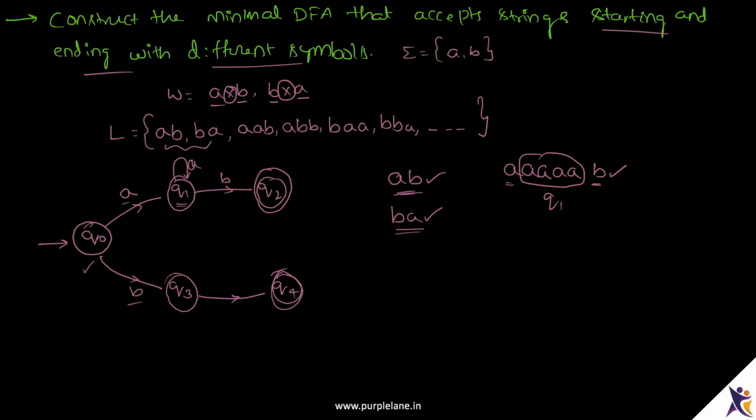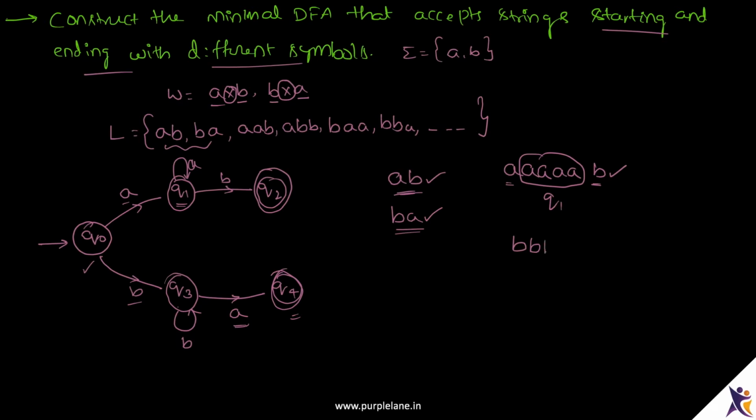Now coming to Q3. How did we reach Q3? By seeing a B. On seeing A from Q3, we can go to Q4 and accept it. What if I see a B at Q3? Similar to the transition at Q1, no matter how many B's I see at Q3, I will be in Q3 itself and wait for an A to occur so that I can go to Q4 and accept the string.